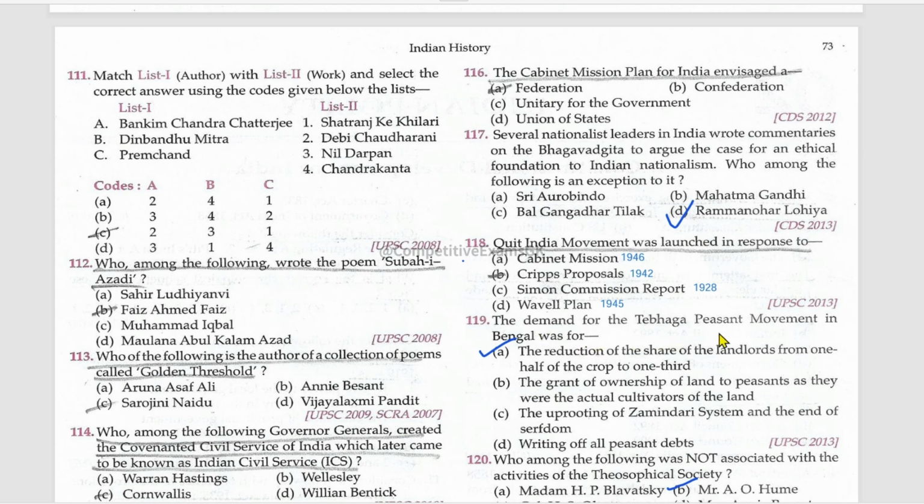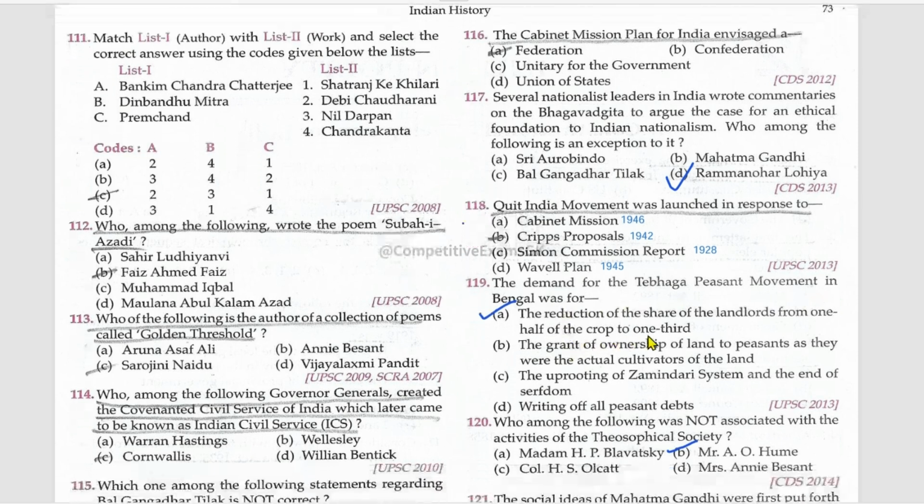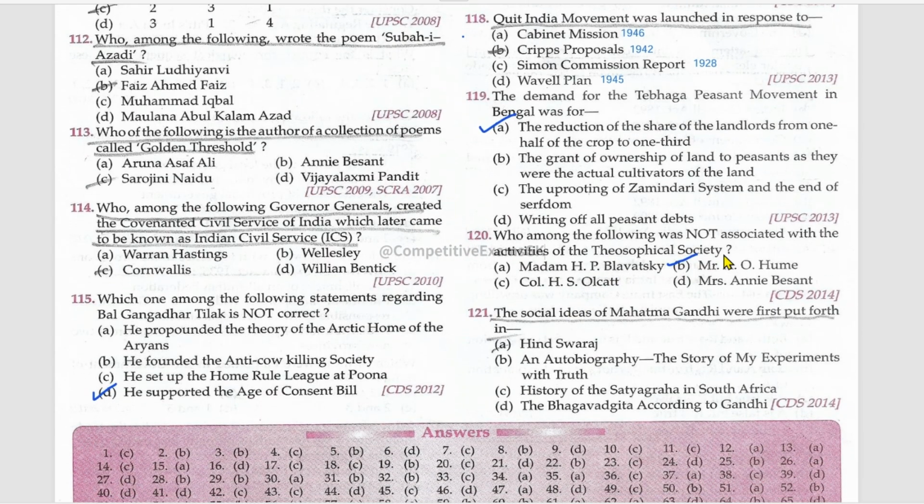The demand for the Tebhaga peasant movement in Bengal was for the reduction of the share of landholders from one half of the crop to one third. Who among the following was not associated with the activities of the Theosophical Society? A. O. Hume. The social ideas of Mahatma Gandhi were first put forth in Hind Swaraj.